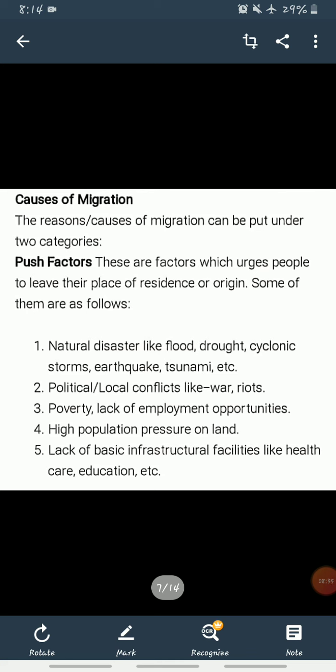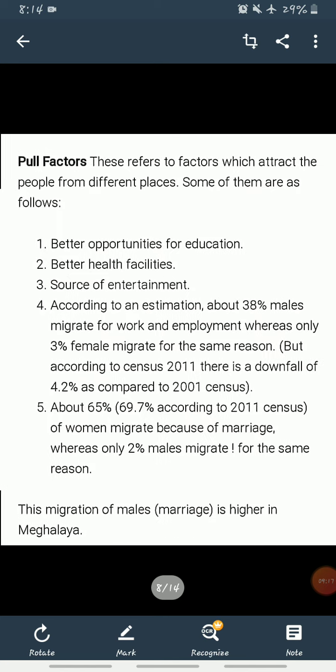First one is natural disasters like flood, drought, cyclonic storms, earthquake, tsunamis. You can see these things in Odisha and Tamil Nadu. These places face this type of problem most of the time. Okay, and another is political conflicts like war and riots, poverty, lack of employment opportunities, high population pressure on land, and the lack of basic infrastructural facilities like healthcare, education, etc. These are some factors which influence people to leave their place of residence or origin for another. Now the other factor is pull factors.